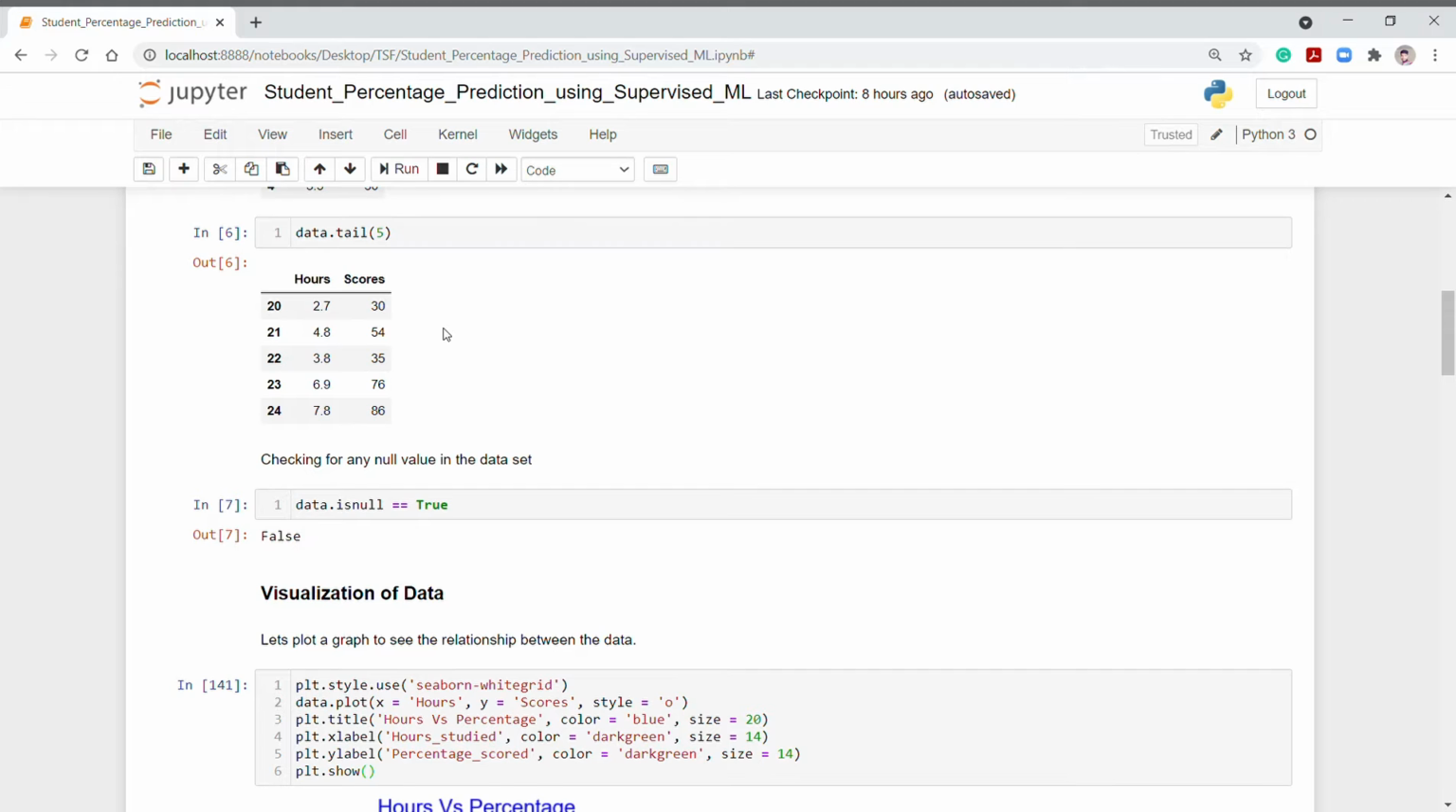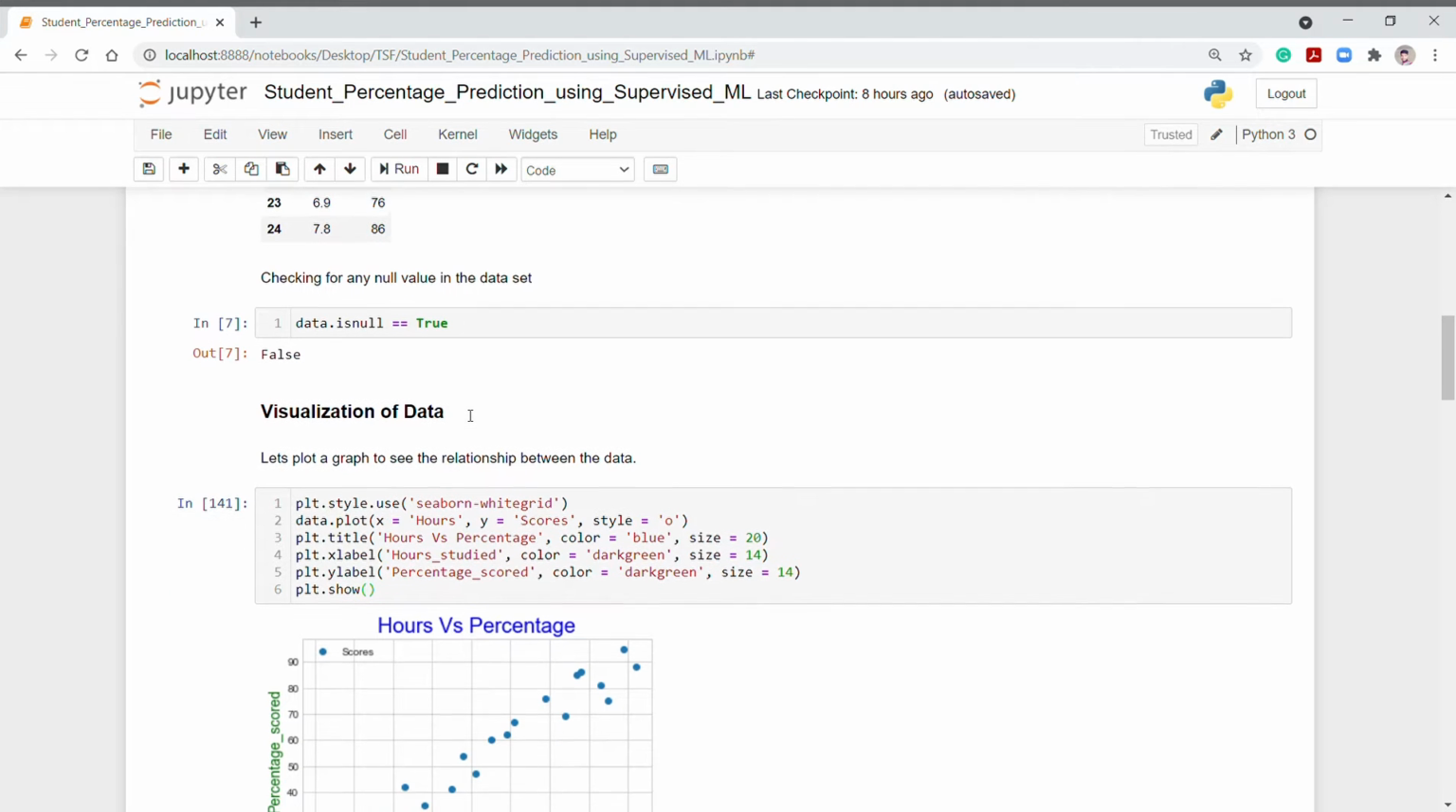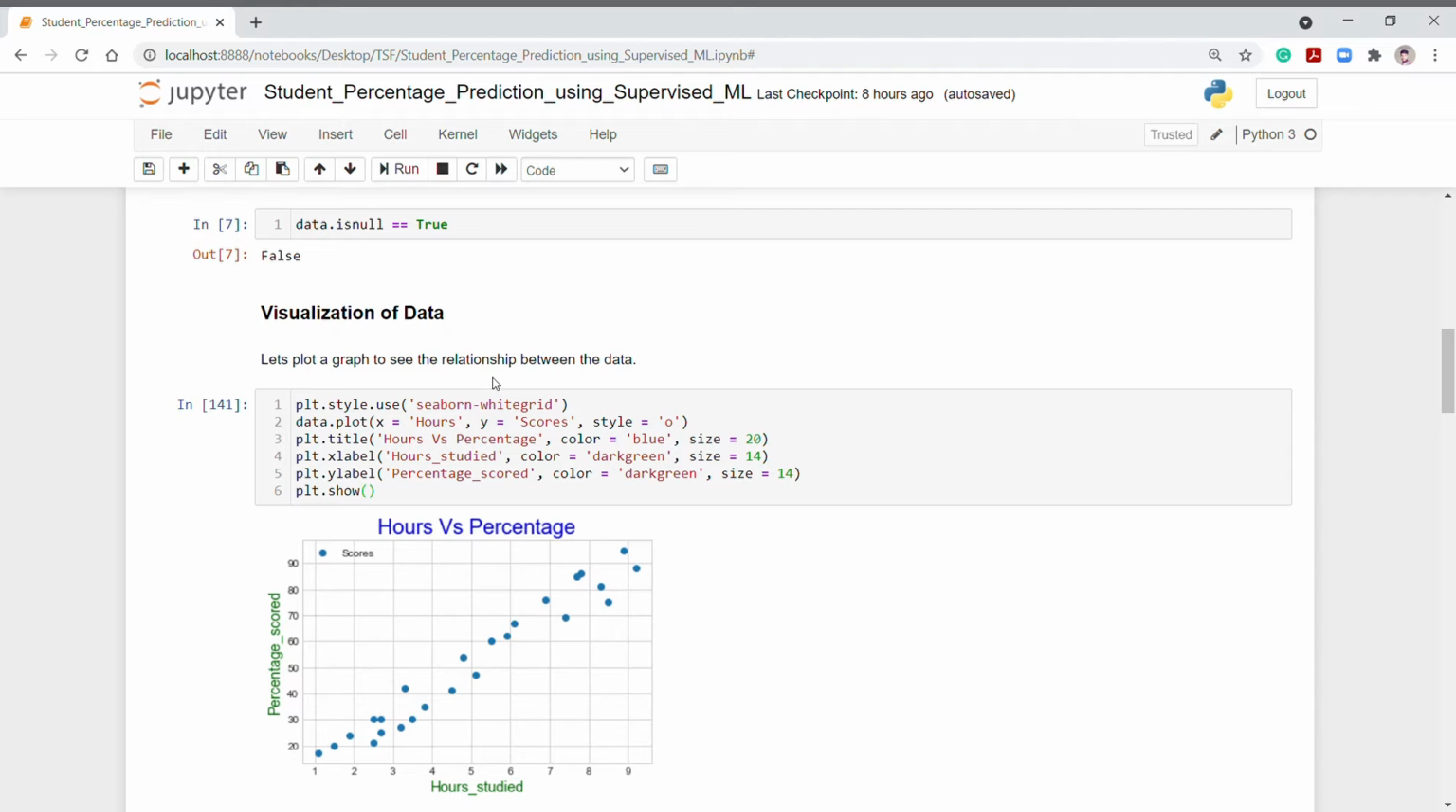Next thing is we will check if there is any null value in the data. In case of our data, there is no null value, as the isnull function returns false. If there is any null value in the data, we will remove it. So in case of our data there is no null value, so we are good to go.